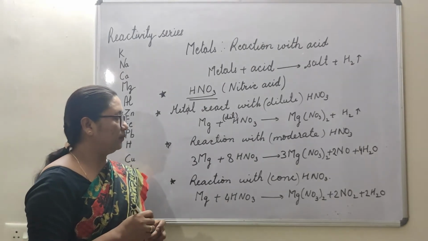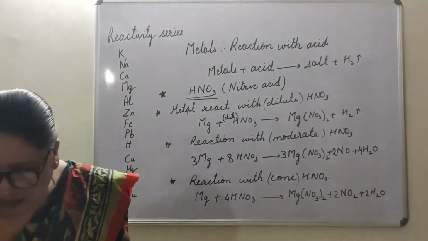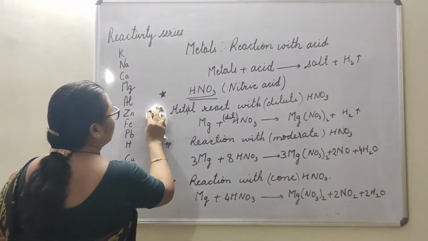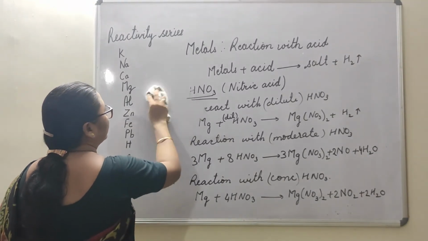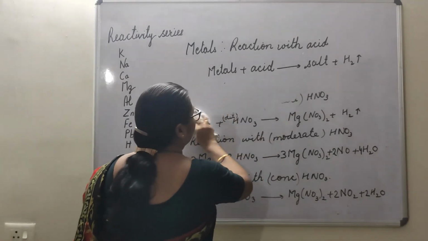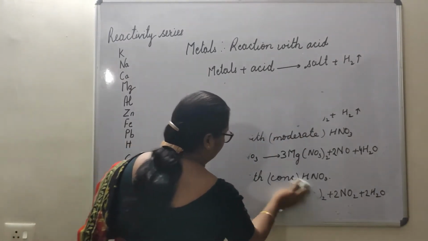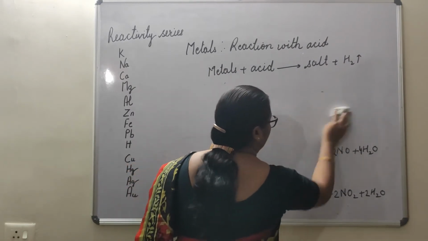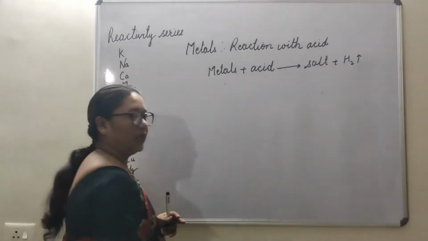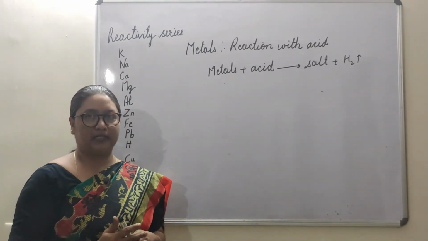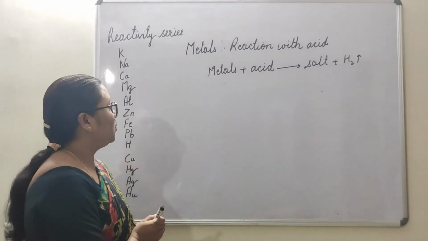Okay, so now from this, the overall conclusion: we saw that metals react differently with different acids.